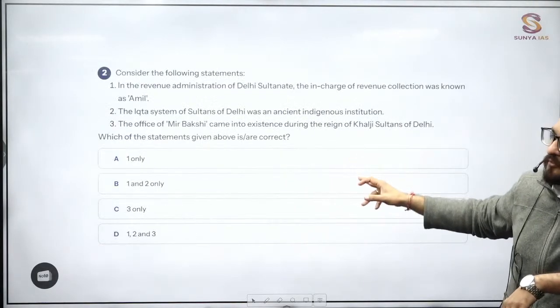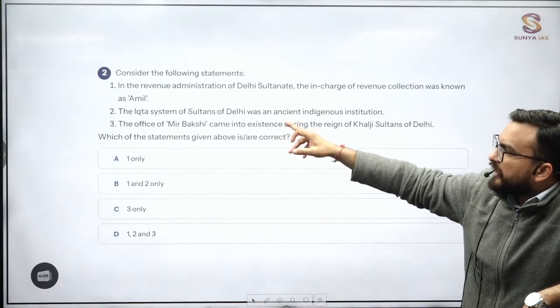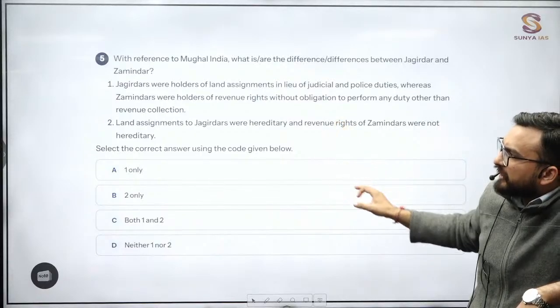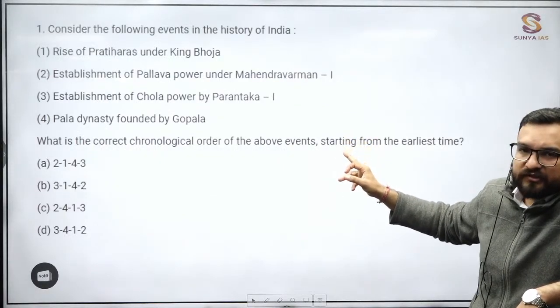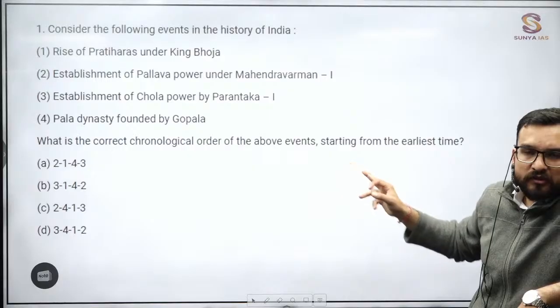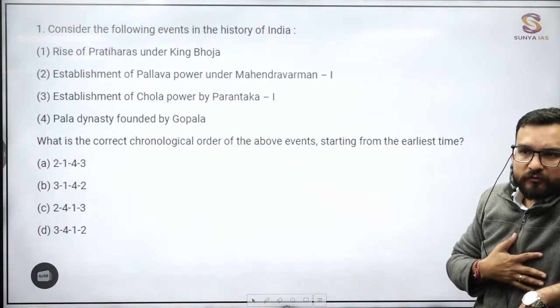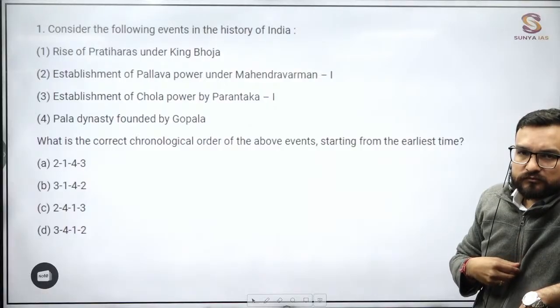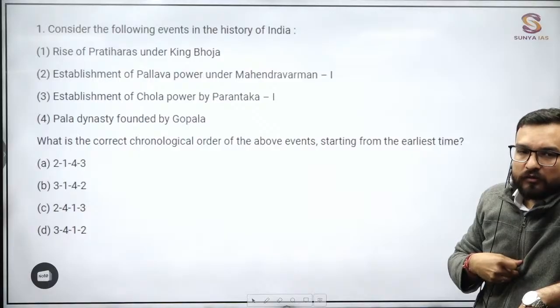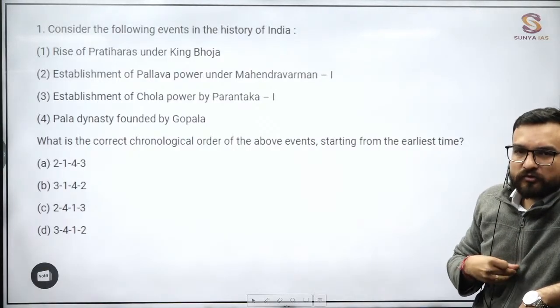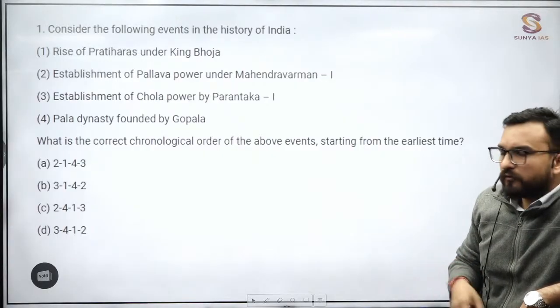This is on an administration question. Iqta, Amil, Mir Bakshi. Again, Jagirdar, Zamindars. Over here, see this question, guys. Very important question. 2020 prelims. Chronology based question. That means chronology based questions are also coming over here, right?